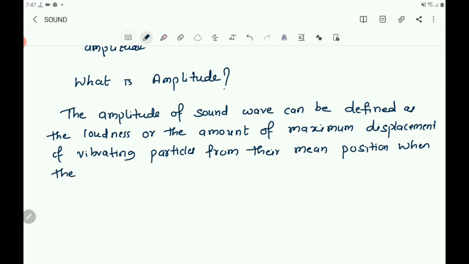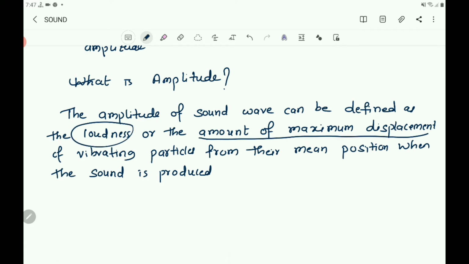When the sound is produced. So what is amplitude? The amplitude of a sound wave can be defined as the loudness or the amount of maximum displacement of vibrating particles from their mean position when the sound is produced.